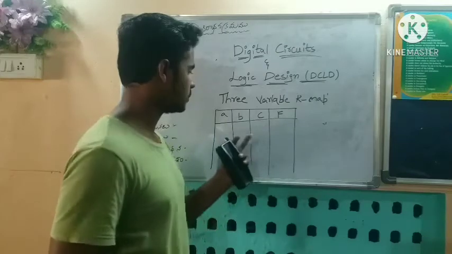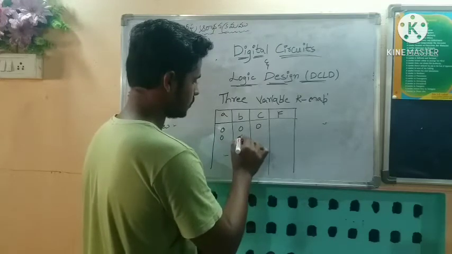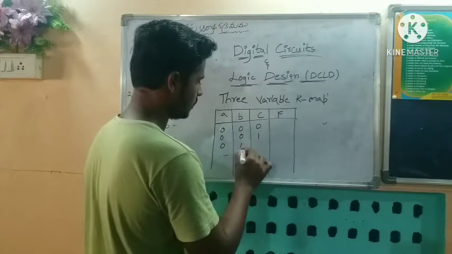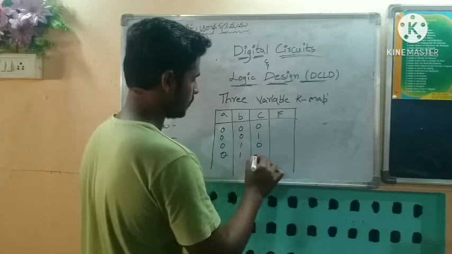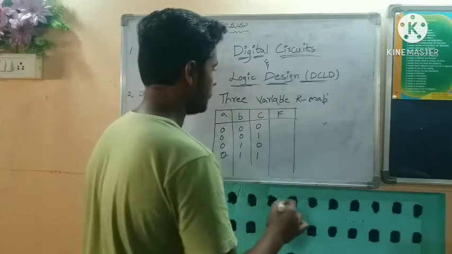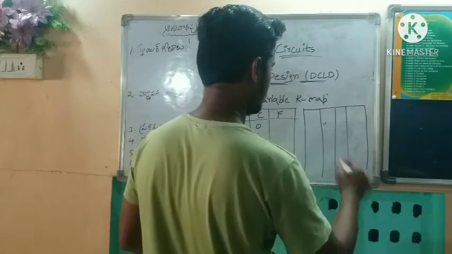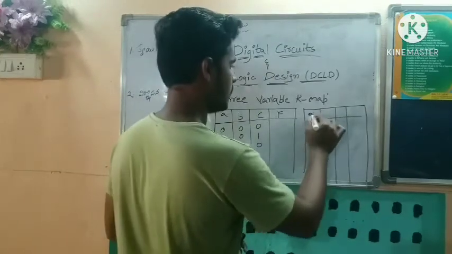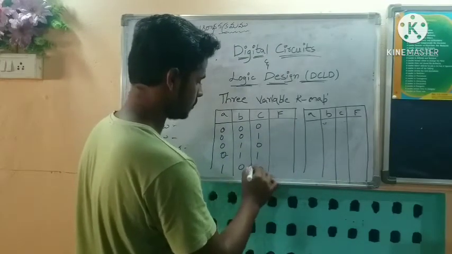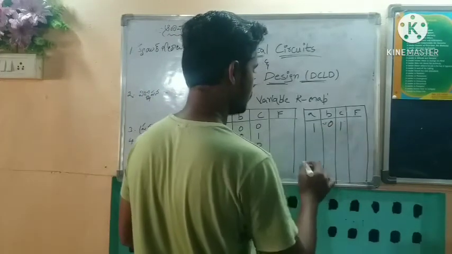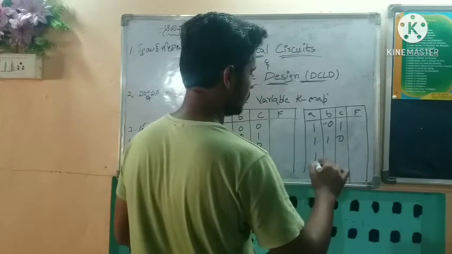Now let us take the outputs: 0 0 0, 0 0 1, 0 1 0, 0 1 1, then A, B, C, F, and here 1 0 0, 1 0 1, 1 1 0, 1 1 1.